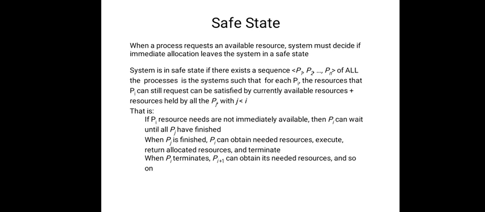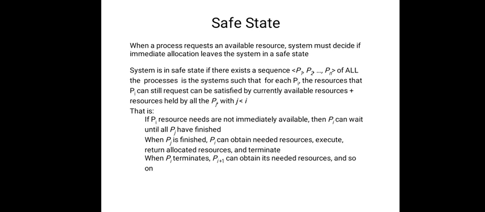Let us formally define a safe state. A system is in a safe state if there exists a sequence P1, P2 up to Pn of all the processes in the system, such that for each Pi, the resources that Pi can still request can be satisfied by the currently available resources plus the resources held by all the processes Pj with j less than i. This is the definition for a safe state.